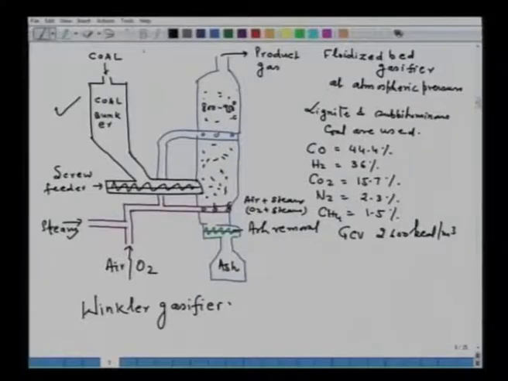So here in this particular gasifier, this is a path for secondary air or oxygen. So here also some amount of oxygen or air is blown, so that any leftover carbon also gets gasified. So this is one type of gasifier. Here the coal is fluidized. You can have fixed bed gasifier also.